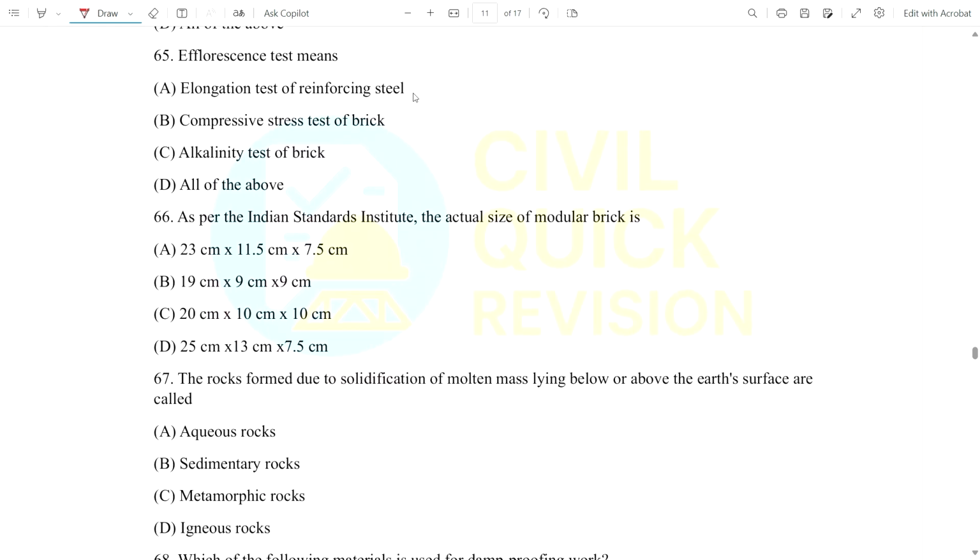Okay, now question number 65, acceleration test means what? The elongation test of reinforcing steel, or a compressive test of brick, or alkalinity test of brick, or all of the above. Here you can see alkalinity test of bricks.